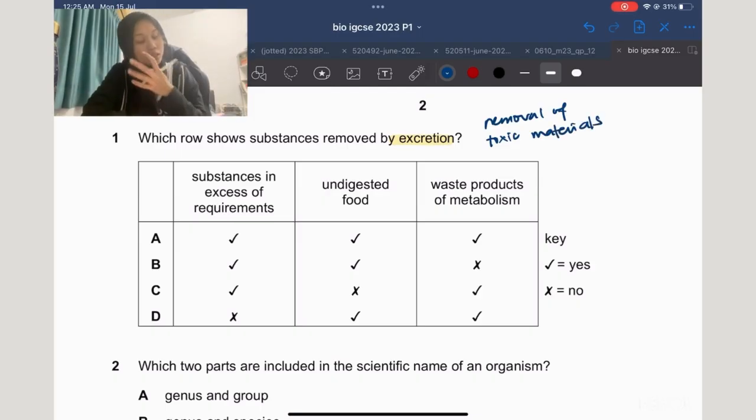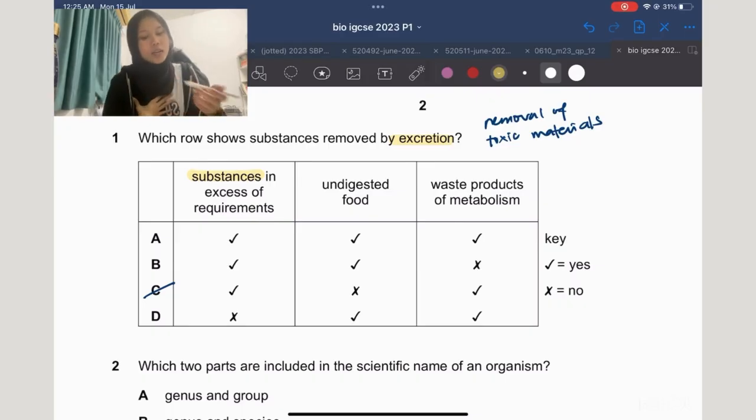So based on these choices given, which one are considered as toxic materials? Yes, so the answer is indeed C. Because why? The keyword here is substances in our body, and also waste products of metabolism also in our body.